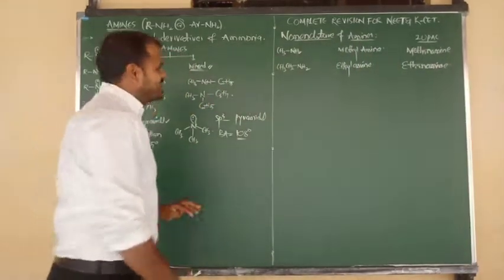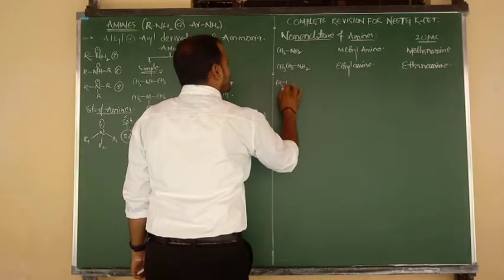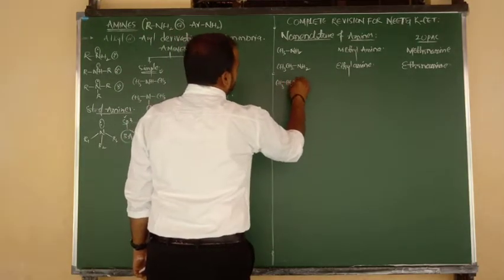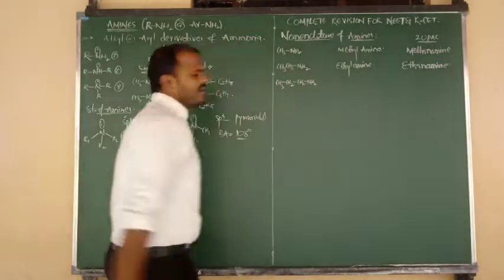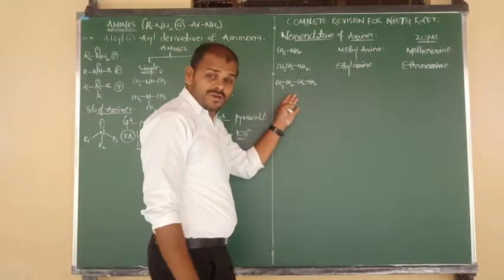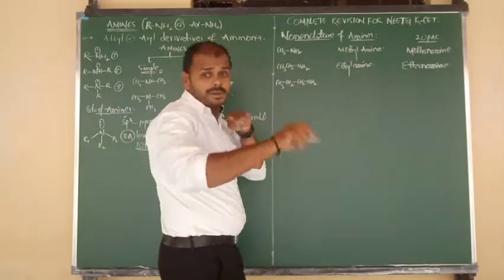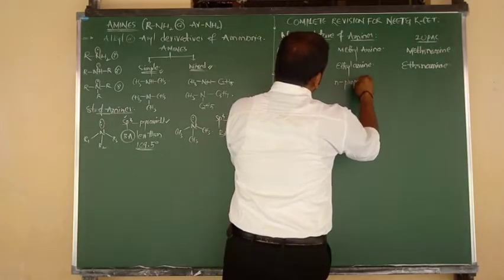Let me go for another. CH3 bonded to CH2, again bonded to CH2, again bonded to NH2. Total how many carbons are there, beta? Three carbons are there, but they are in the normal state chain form. So we can say N-propyl amine.